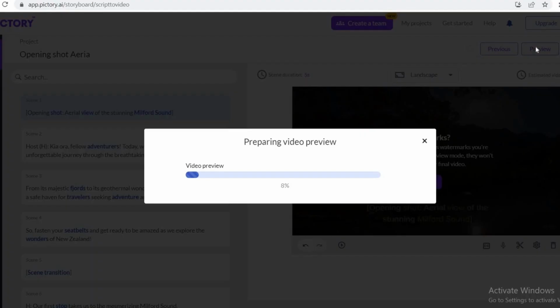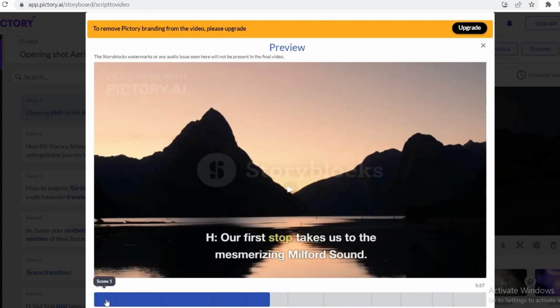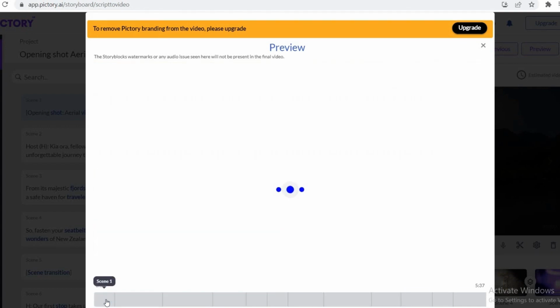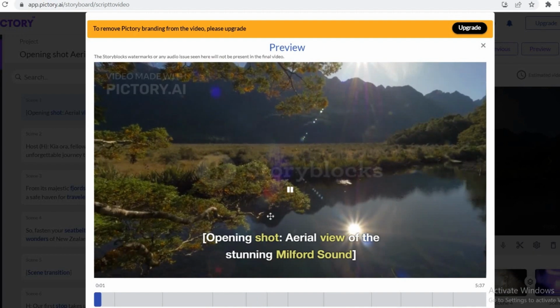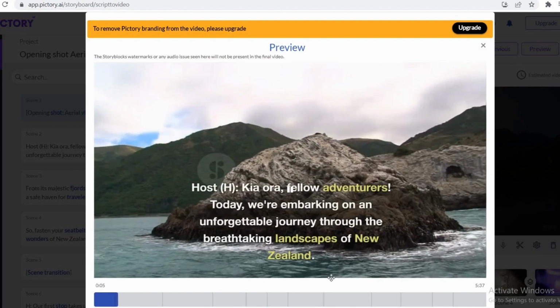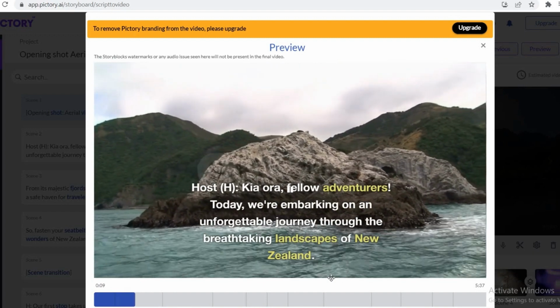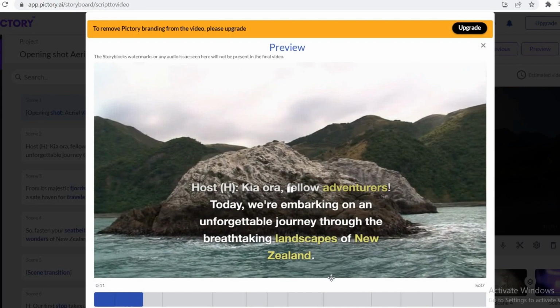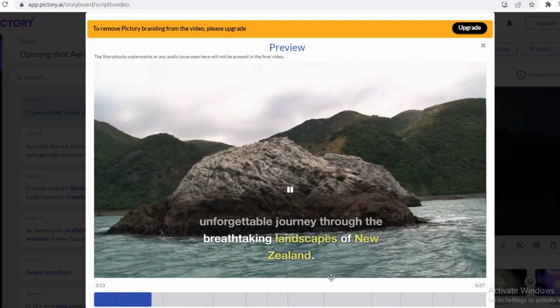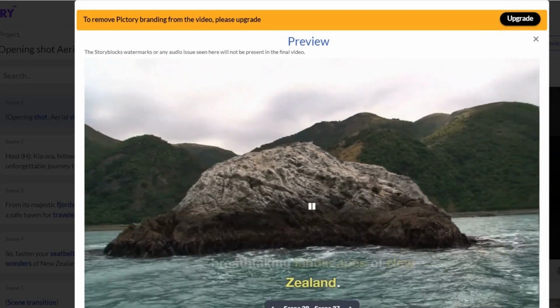And now I would preview it. In preview it will take some time, and see, the story is ready. Wow, you can edit it. I have just created it to show you. All the text is written. If you want to fast forward, you can see it. Let me show you, and you can change the audio.